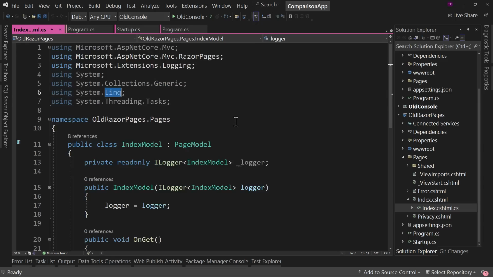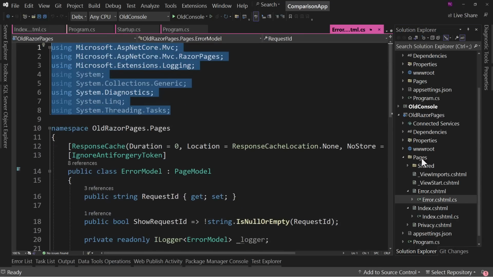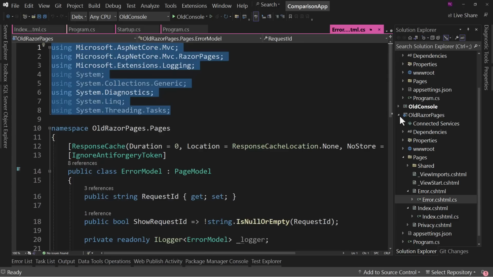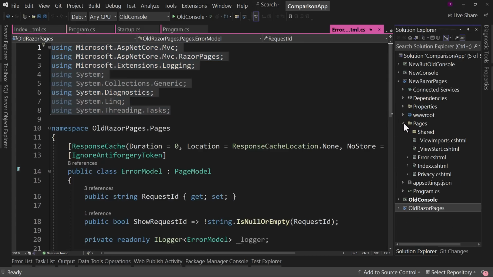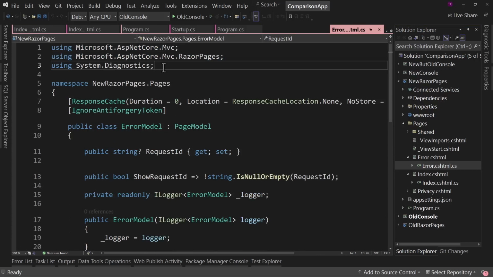And if we do something with that list, it's LINQ, and so many other things. So these things we've repeated over and over and over again as we go from page to page. And the first 6 to 12 lines of our code file is taken up with these using directives. And so Microsoft came up with 2 separate systems for handling using directives when it moved over to .NET 6. So if we look at the index page here, we'll see it has 2. And if we look at the error page, it has 3.